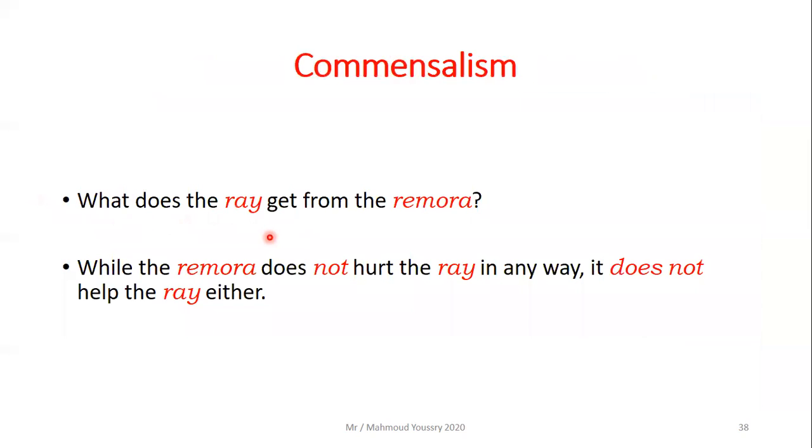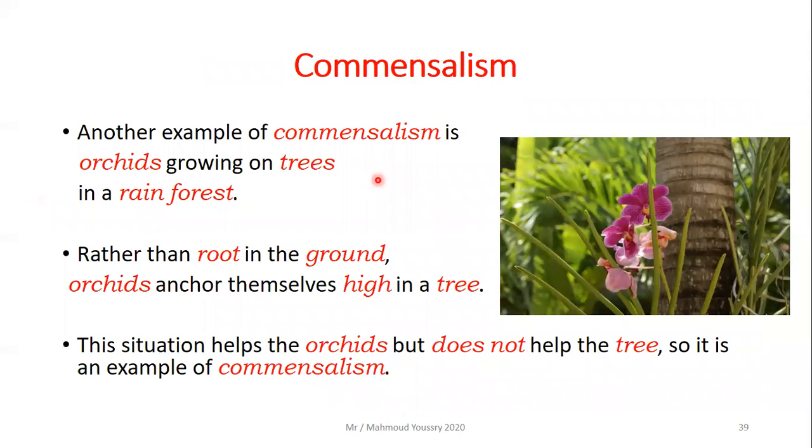Okay, what does the ray get from the remora? While the remora does not hurt the ray in any way, it does not help the ray either. The second example of commensalism is orchids. Another example of commensalism is orchids growing on the trees in a rainforest. As you can see, these beautiful flowers, these are the orchids.